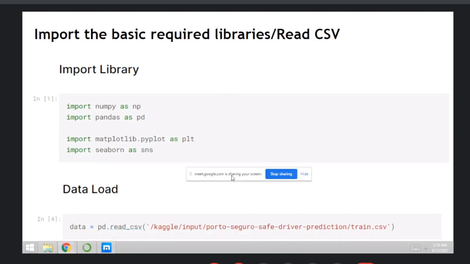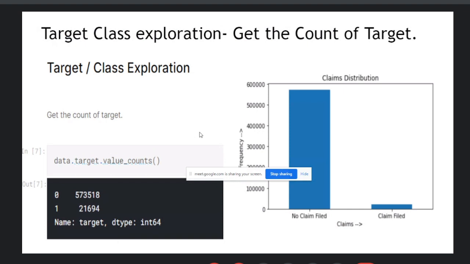The next thing, just keep it simple. Once you import the dataset, find out the value counts, meaning how many zeros and how many ones there are. And you can see here, it has a huge number of records.